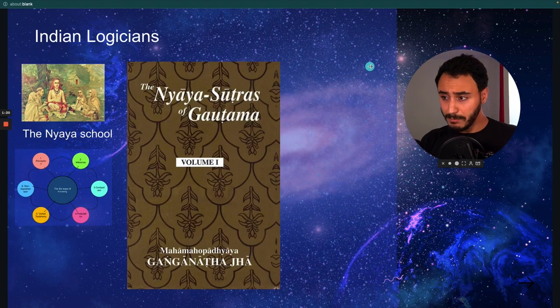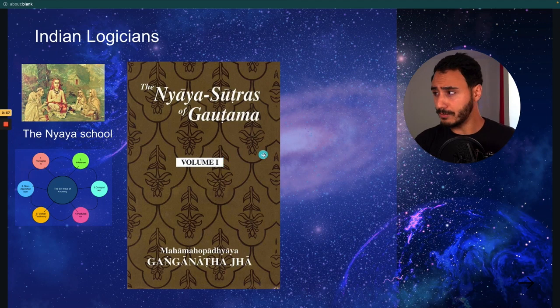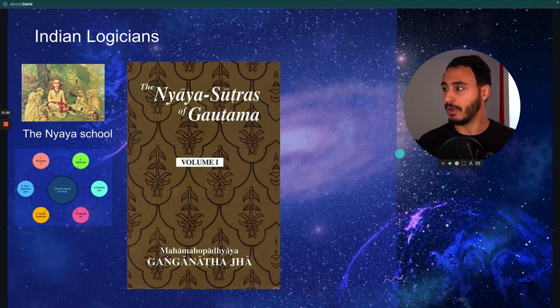So this is the main book of the Nyaya school, the guy called Gautama. He's very known in Hinduism. Gautama, as you see, this is the volume 1, so he has, as far as I know, 3 volumes of this one, and he's not the only one who contributed to the logic, but this is the main book if you want to go deeply into how the Indian logicians thought back then.